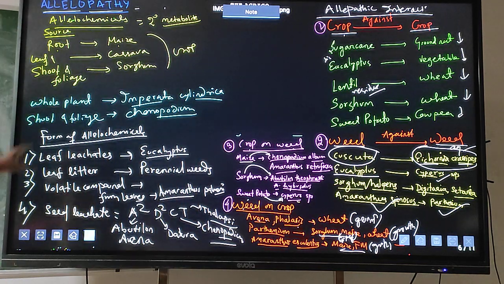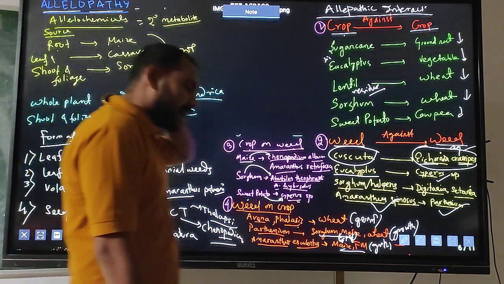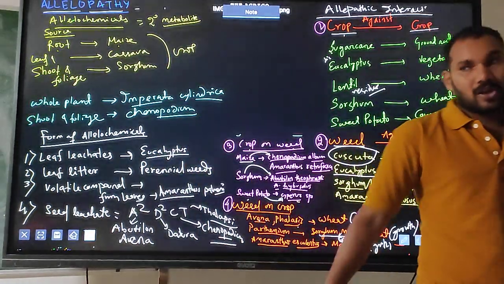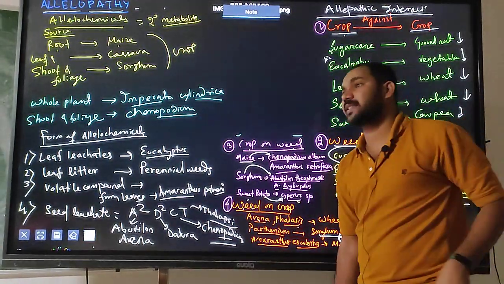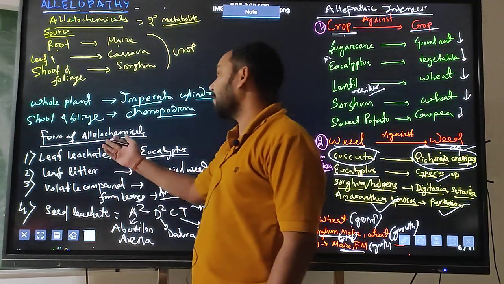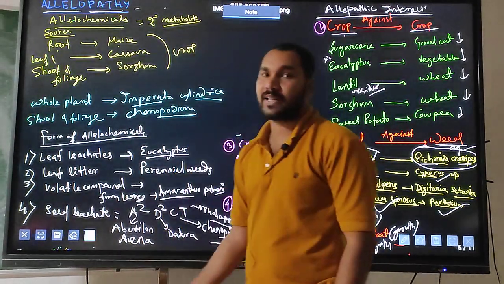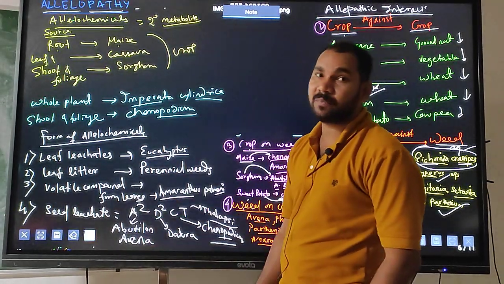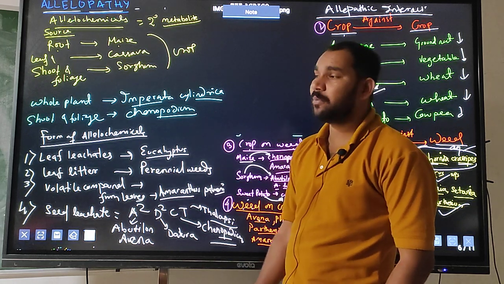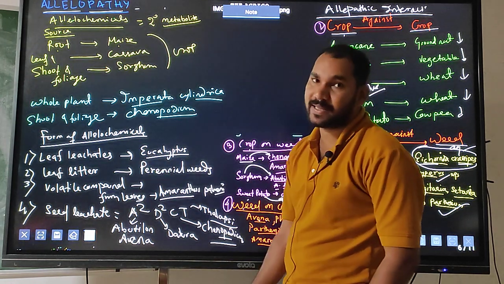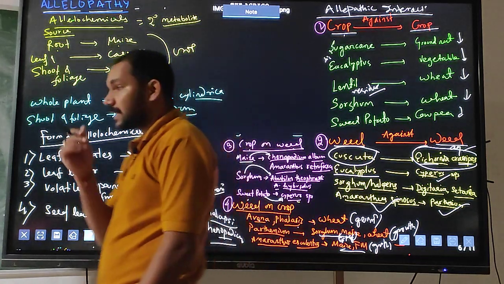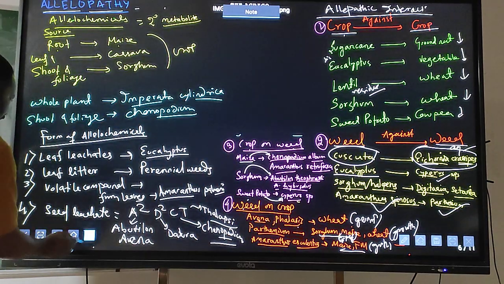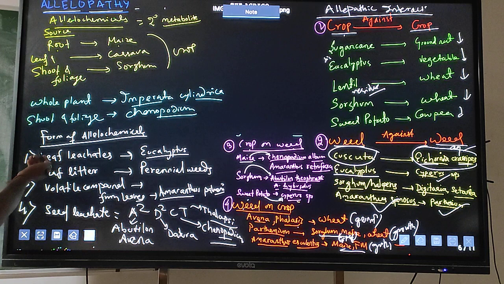Okay, so here is the source of allelochemicals, where the source may be root, it may be shoot and foliage, it may be leaf, and these are the forms of allelochemicals, whether it may be the seed leachate form, or whether it is the volatile form, or whether it is the leaf leachate form. Okay. So in entrance examination, you have to remember these things, for entrance basis, this is important.